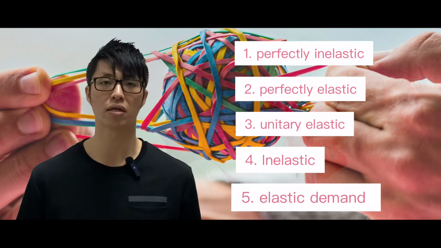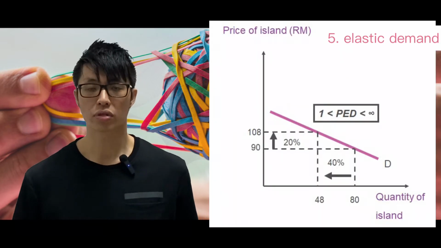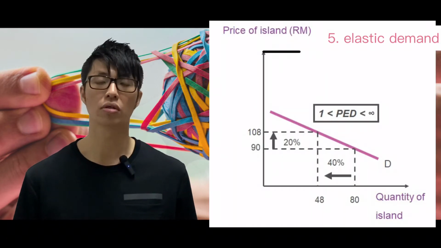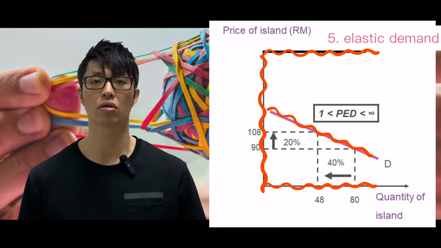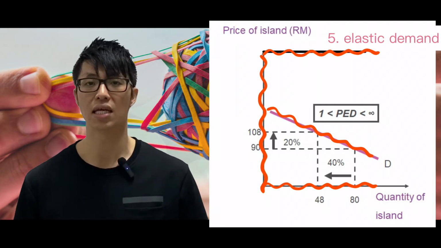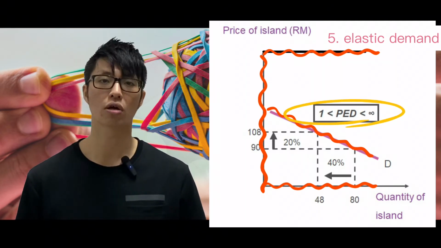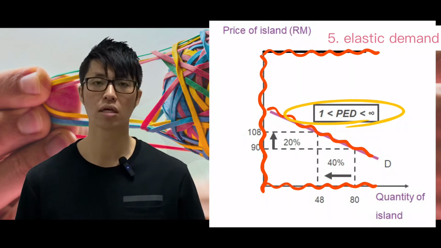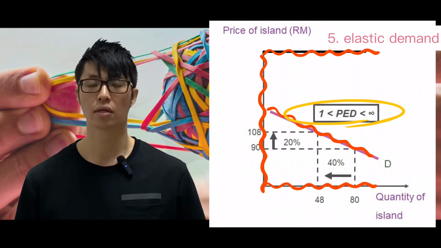Percentage change for quantity demanded might move by a lot. And if you use an imaginary line on top, you will see that it still looks like an E, only that the E is not so perfect, so it's elastic. And the coefficient for elastic will be greater than 1. For the coefficient of inelastic just now, it will be between 1 and 0.